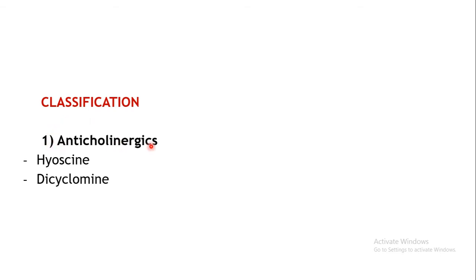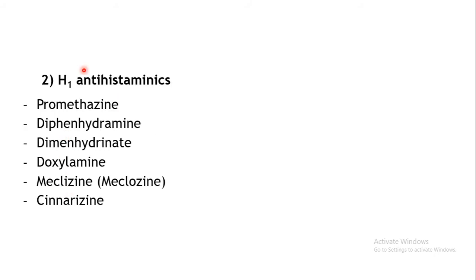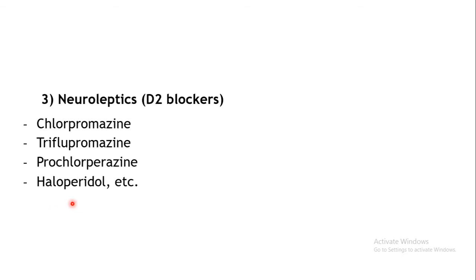So coming to the classification, the first class is anticholinergics. Not all anticholinergics are used as antiemetics. There are only two examples, hyoscine and dicyclomine, which can be used as antiemetics. Next class is H1 antihistaminics. Here promethazine, diphenhydramine, dimenhydrinate, doxylamine, meclizine, also known as meclozine, and cinnarizine can be used as antiemetics.